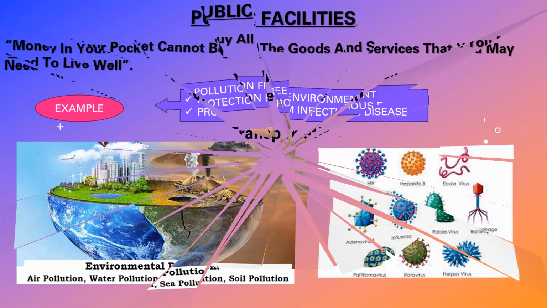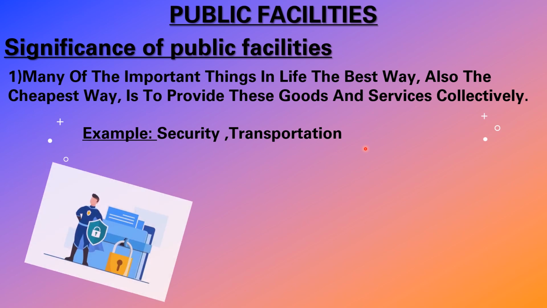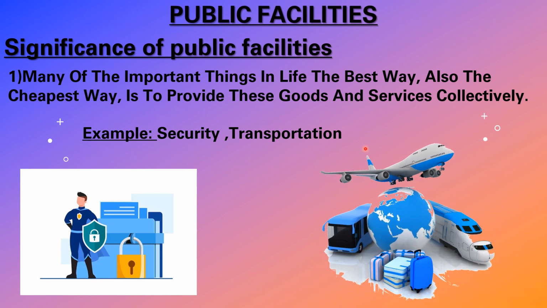Next, public facilities. The significance of public facilities. What is the importance we can say? For many of the important things in life, the best way, also the cheapest way, is to provide these goods and services collectively. We need the best way, and it should be at less cost. We don't want to spend more money, and we need the best also. Examples are here: one is security and another one is transportation. We need transportation also.